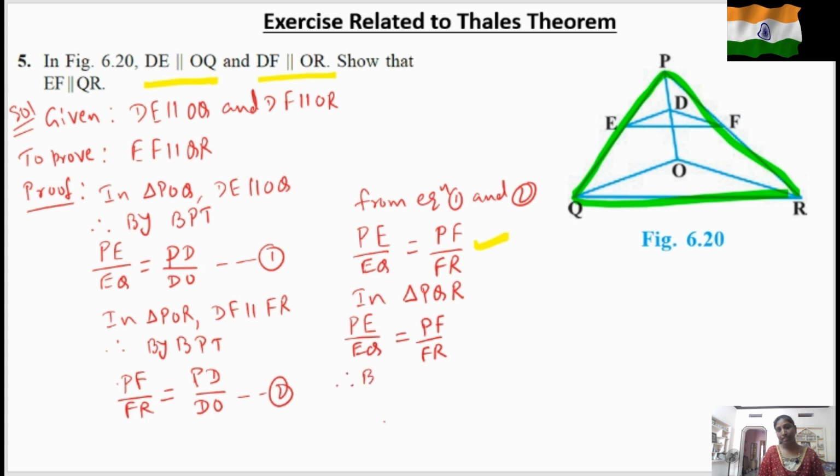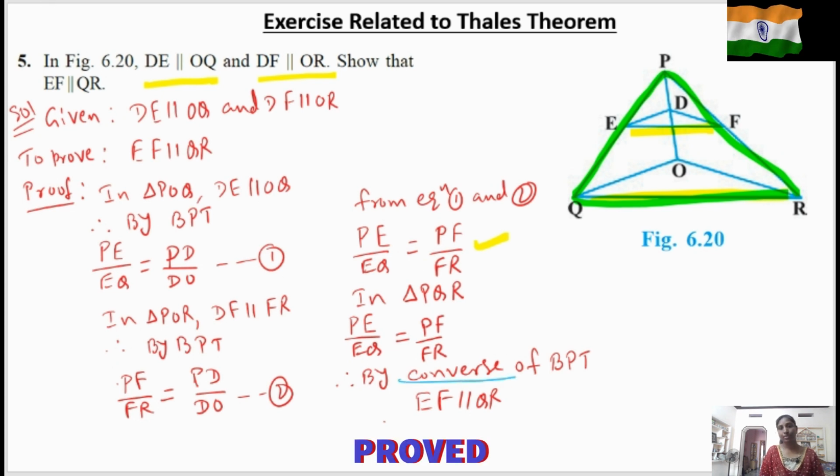Therefore, by converse of BPT, we can write EF is parallel to QR. So we have proved it. Hence proved.